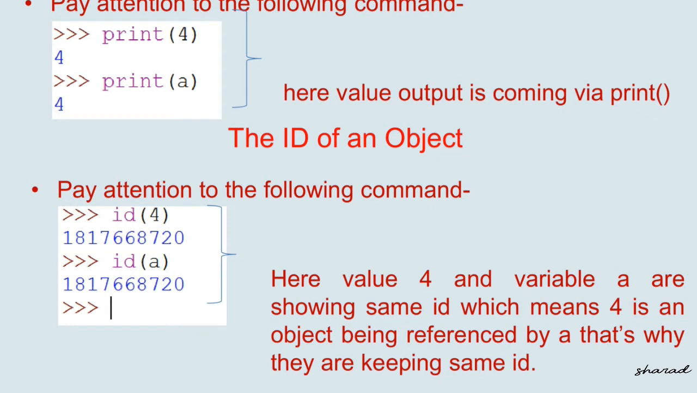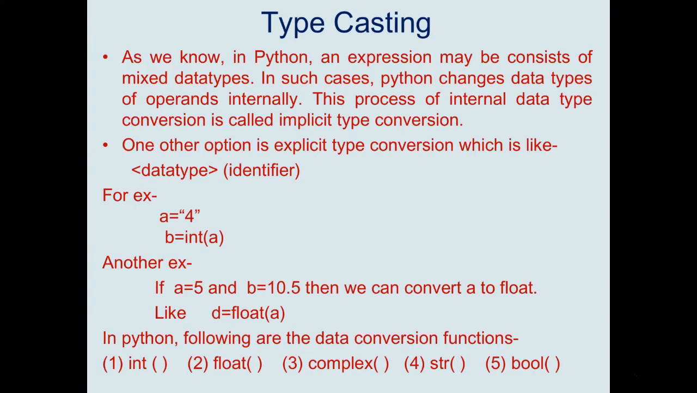Next, if we want to check the memory location of object 4, here value 4 and variable A are showing the same ID, meaning 4 is an object being referenced by A. That's why they have the same ID.